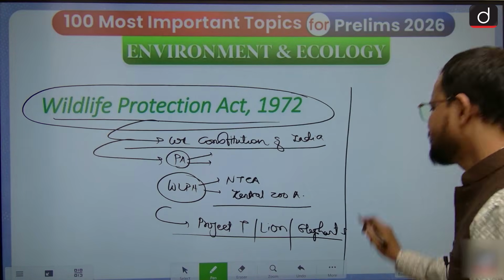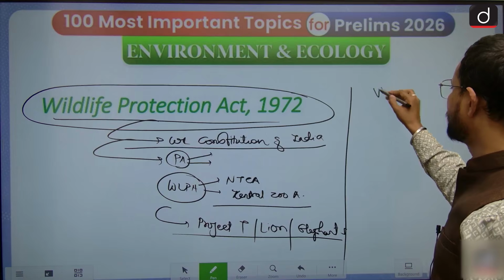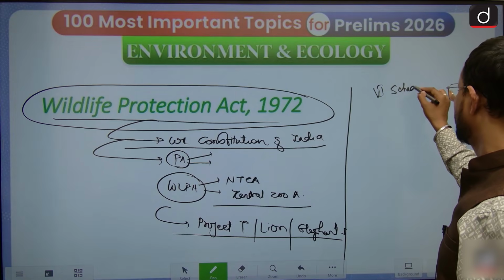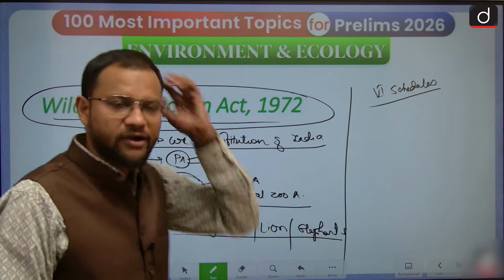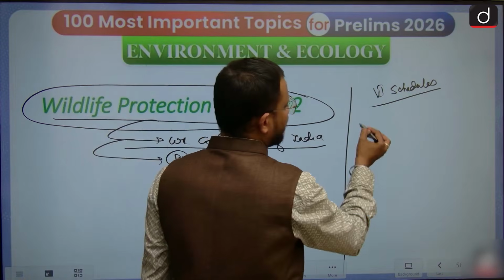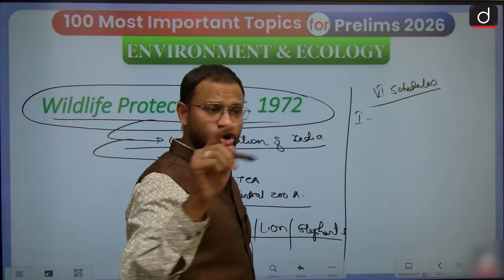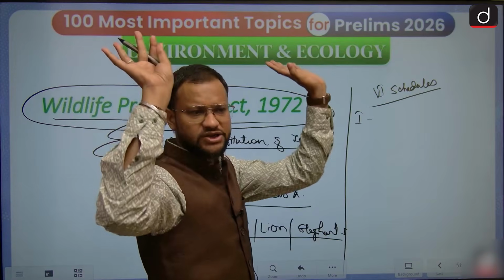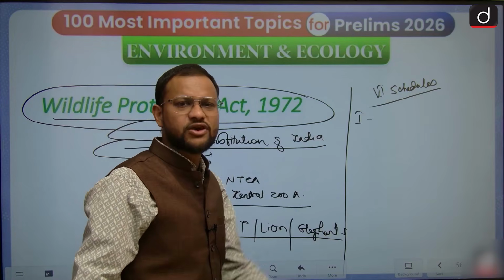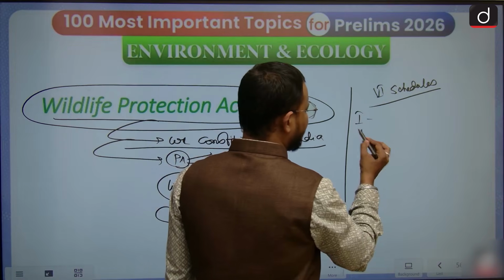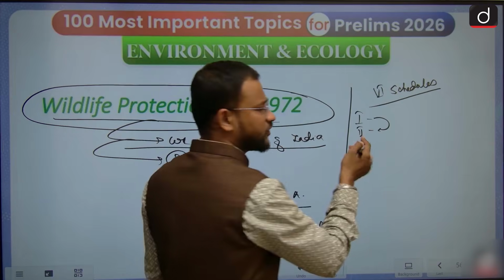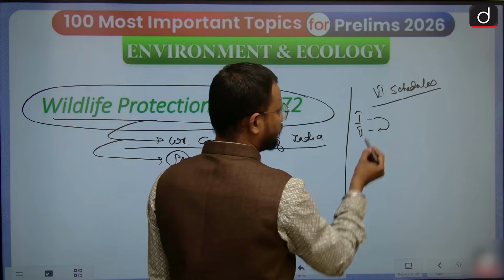In addition, guys, this act has 6 schedules. It used to have in fact 6 schedules. However, the schedules have been updated. Okay, so they have been made 4 now, but 6 schedules are there. Schedule 1, enjoying the highest level of protection in the country. Okay, the highest level, that is given to tiger. The same level of protection is given to this range of species. Second is an equally important range of species mentioned in Schedule 2.